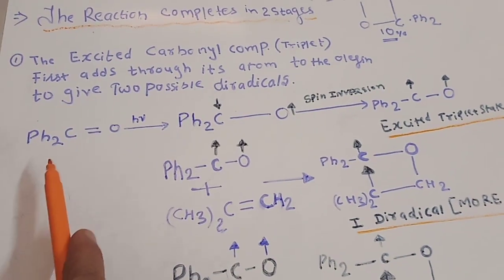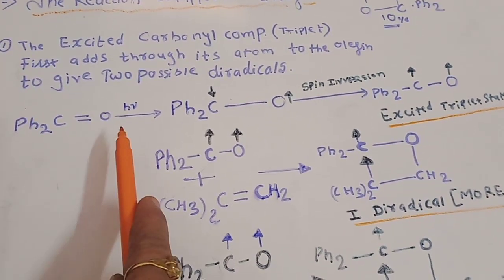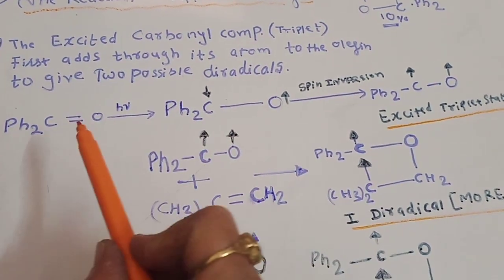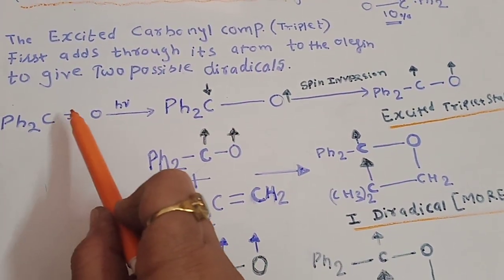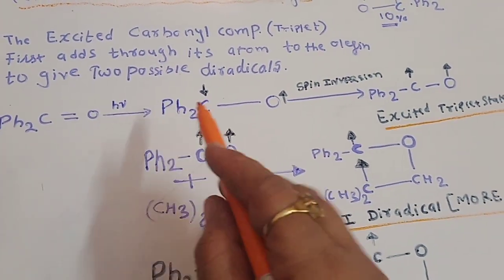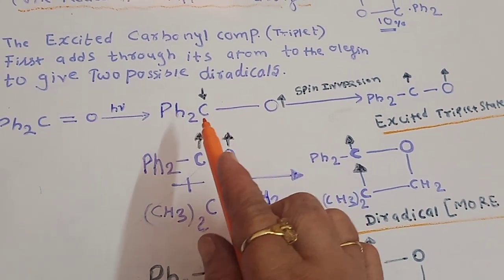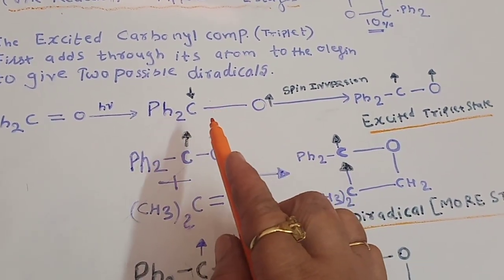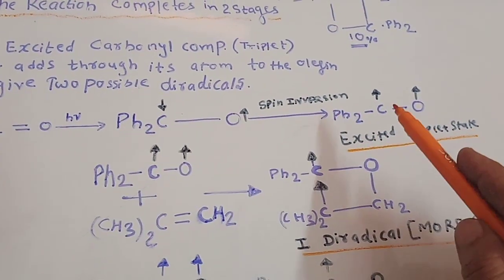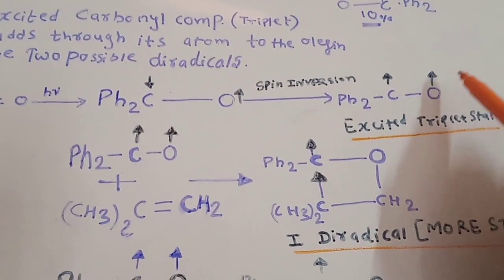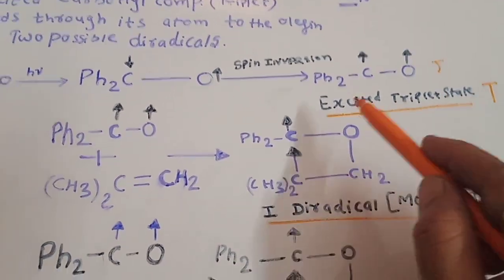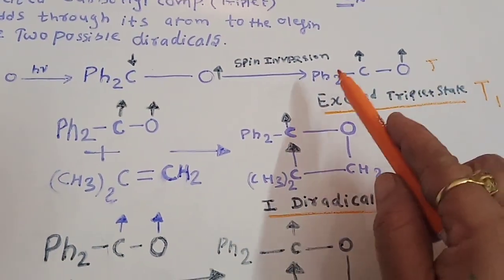Now this is our benzophenone. When light falls on it, its molecule gets excited, meaning the electrons of this bond get excited. As we already discussed, the n to pi star transition takes place, and our carbonyl group will be in the singlet state. After spin inversion, this can convert to the triplet state, and this is our excited triplet state, which we represent by T1. So this is the excited triplet state molecule.